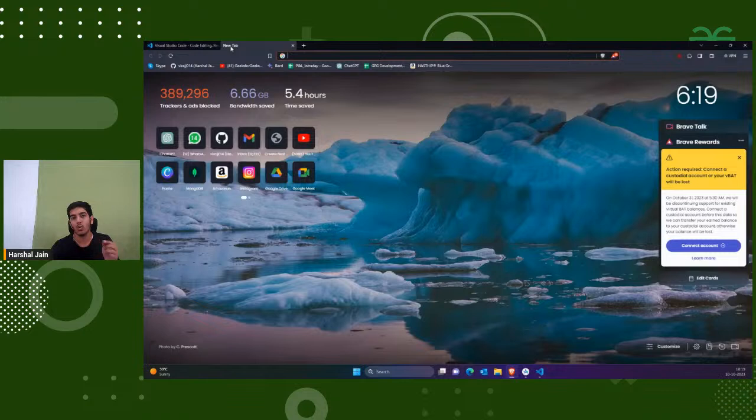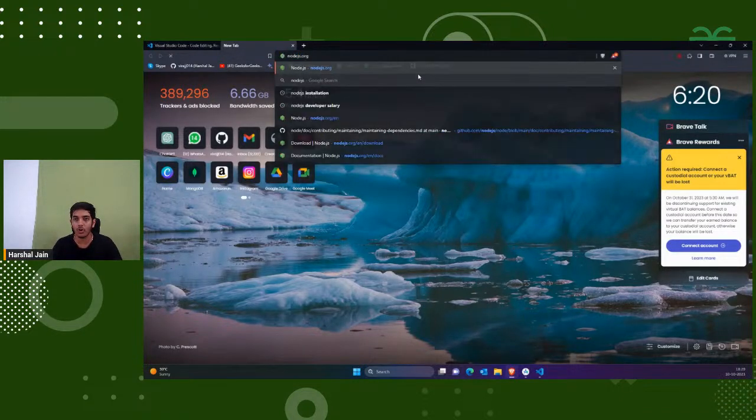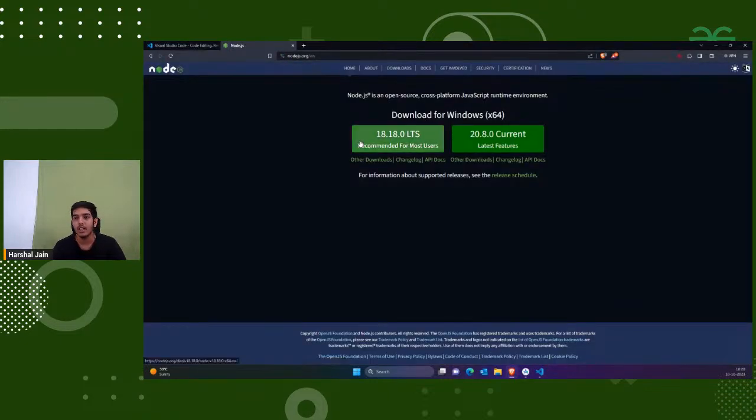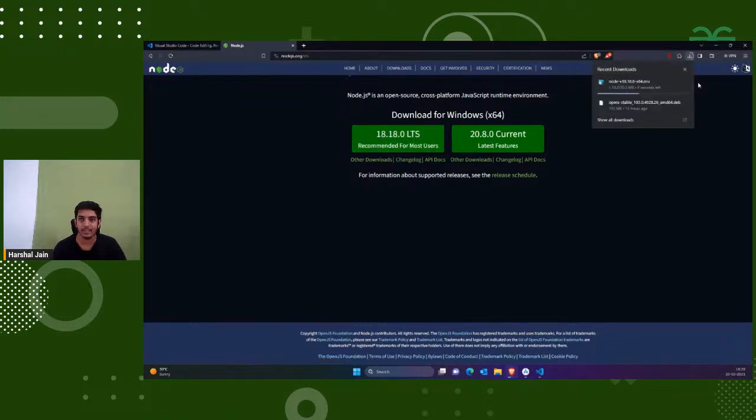Then the second thing is Node.js must be installed. For that you can simply visit nodejs.org, the official website of Node.js. You can go for the LTS, and if I click on this, it would download it. Again you just have to press next, next, next, and the setup would be installed after downloading. It's the same as VS Code, next, next, next. Just remember you have to download the LTS one, that is long-term support. Now we have installed Node.js also. I'll tell you how to check whether Node.js is installed or not. You can check that later on.